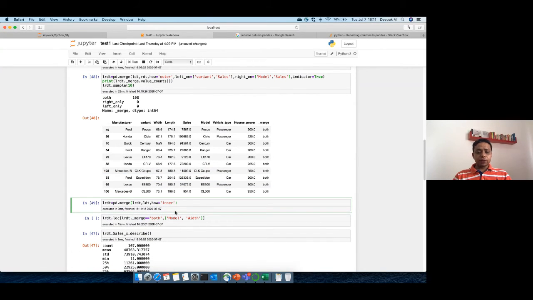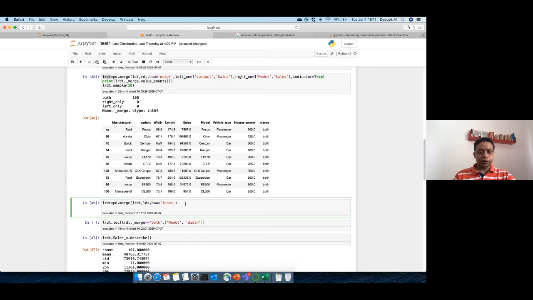So we have done this. The interesting thing to note is we are overwriting the original data sets. We have created LRDT here and we are merging LDT to it again. It is just an example; instead of LDT, you will have a different name.